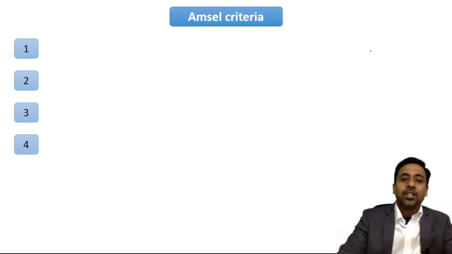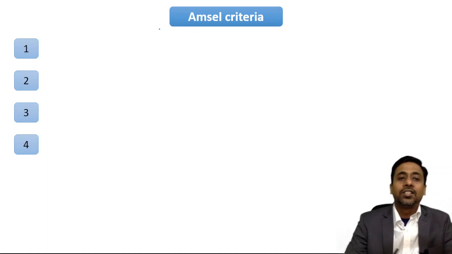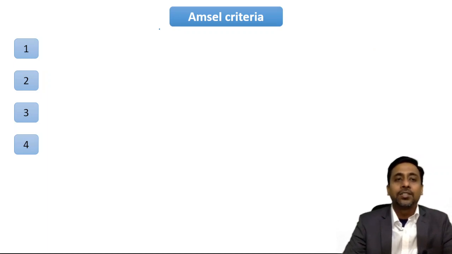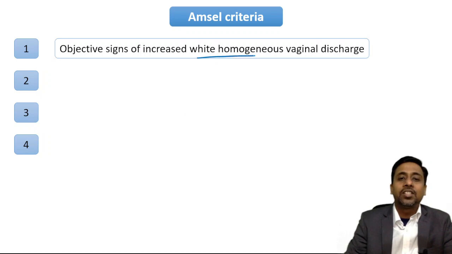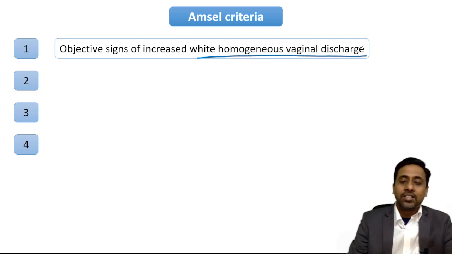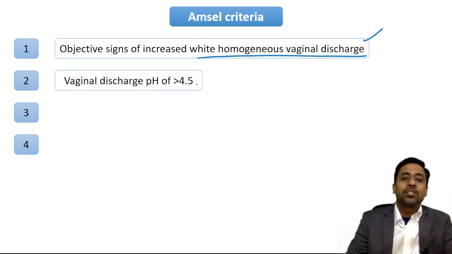The criteria used to diagnose a case of bacterial vaginosis is known as Amsel's criteria. Amsel criteria has 4 criteria. Out of this, at least 3 should be present. So we will see in the question whether 3 criteria are present or not. First is objective sign of increased white homogeneous vaginal discharge. The white homogeneous vaginal discharge is mentioned in the question. So 1 is okay. Second, vaginal discharge pH of more than 4.5.